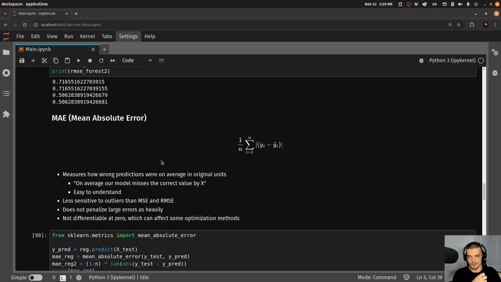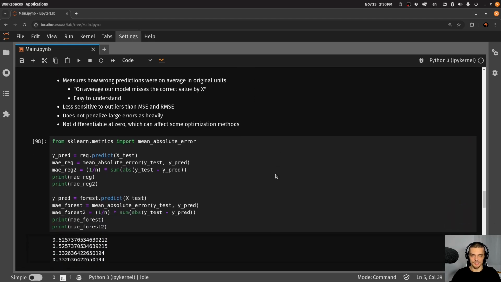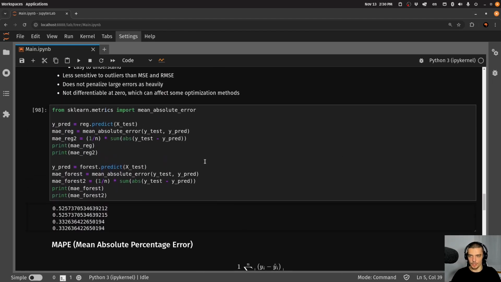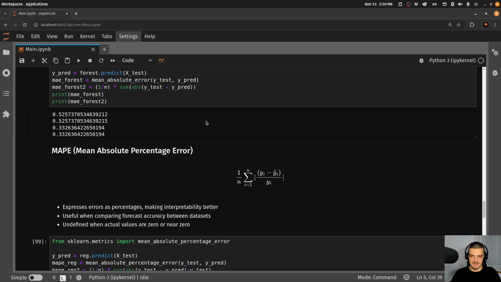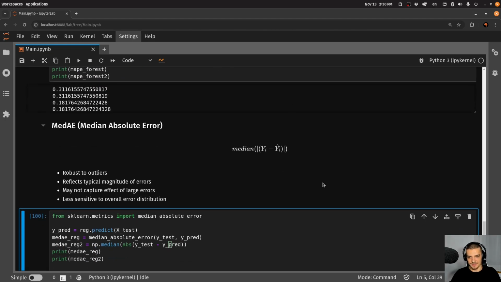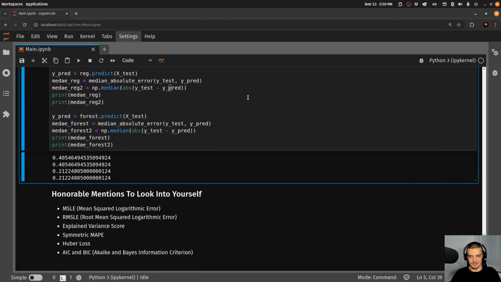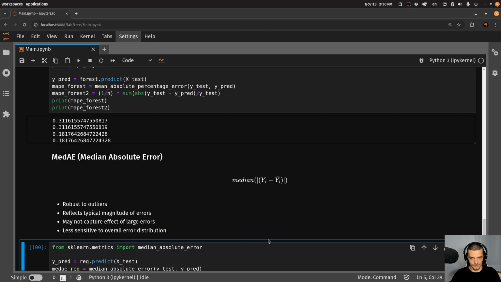The mean absolute error gives us the statement, on average, our model misses the correct value by X units, whatever the units are, dollars, days, years, whatever. Then we have the mean absolute percentage error, which gives us the same information as a percentage, not as an absolute value. And then we have the median, which gives us the typical error. So not the mean error, not the average, not considering all the values, but just the center of the distribution. What is my typical error?